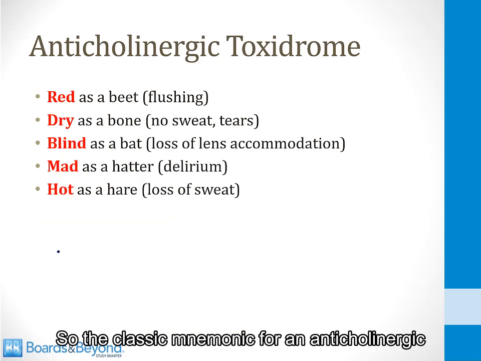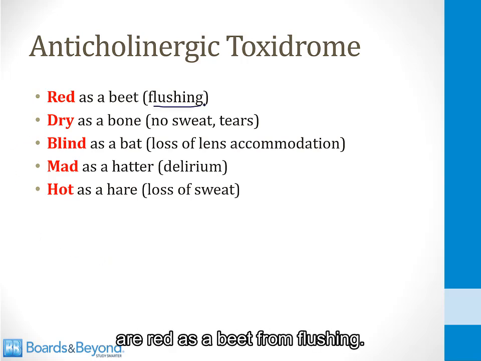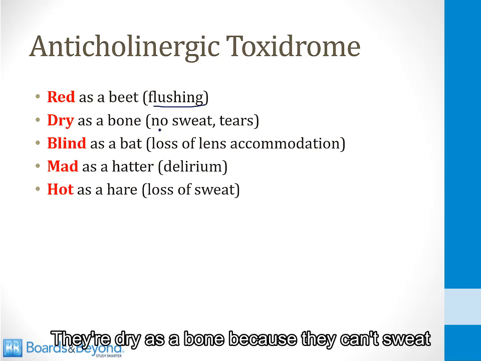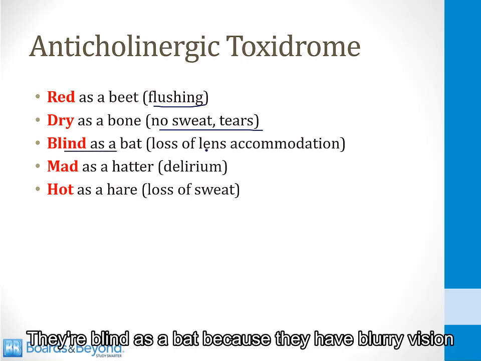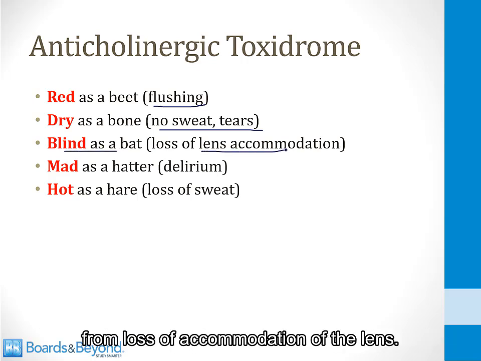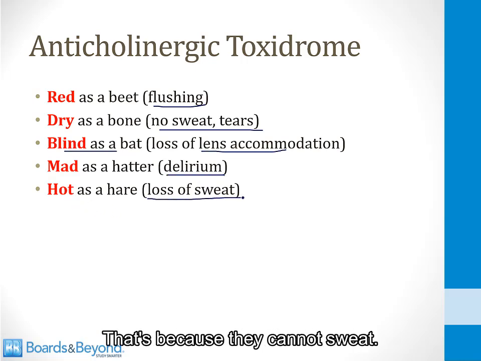So the classic mnemonic for an anticholinergic toxidrome is shown on this slide. You should understand this now after what we've been talking about. Patients who have this toxidrome are red as a beet from flushing. They're dry as a bone because they can't sweat or make tears or make saliva. They're blind as a bat because they have blurry vision from loss of accommodation of the lens. They're mad as a hatter, that's the delirium, and they are hot as a hare, that's because they cannot sweat.